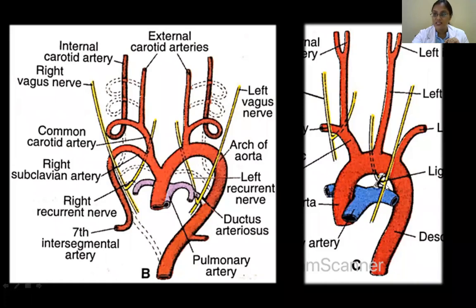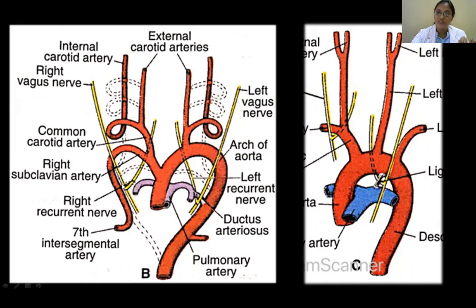That is why in the dissection, when you see the arch of aorta, you find there's a recurrent laryngeal nerve hooking the ligamentum arteriosum and going up. So this is again related. So the reason for this is because of your aortic arches.